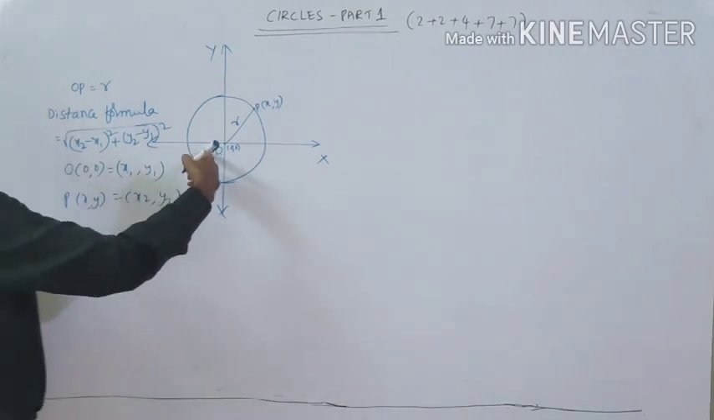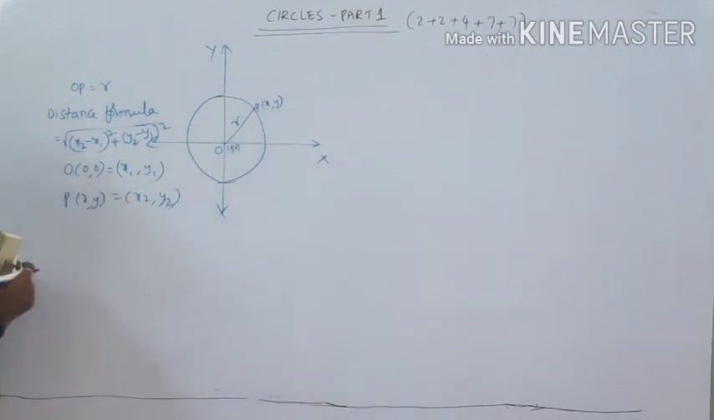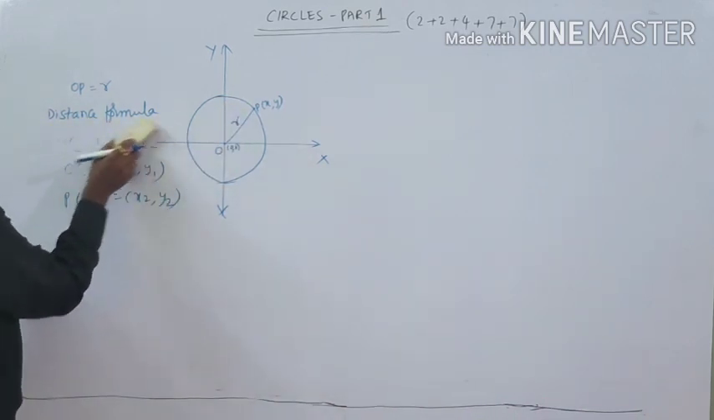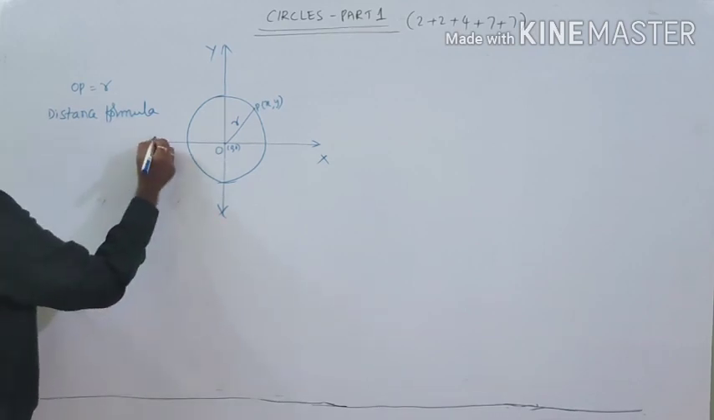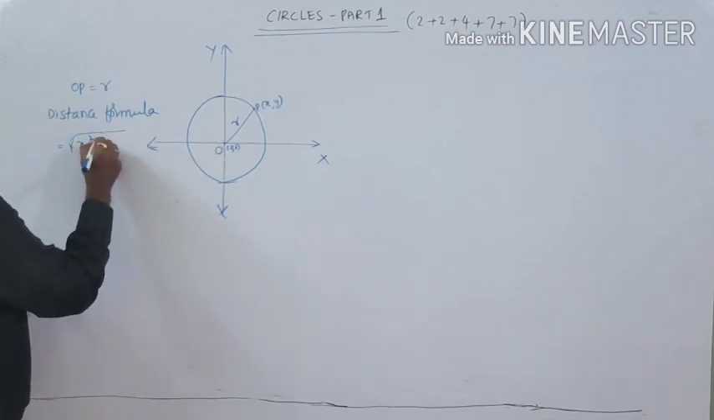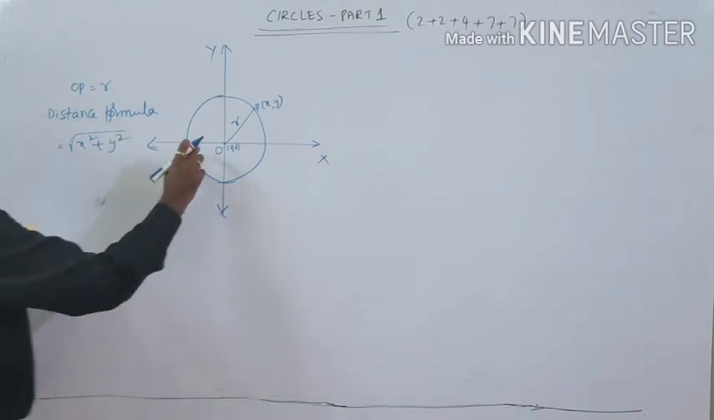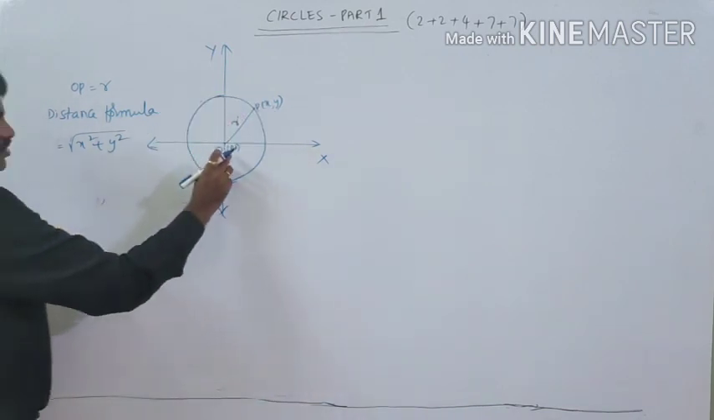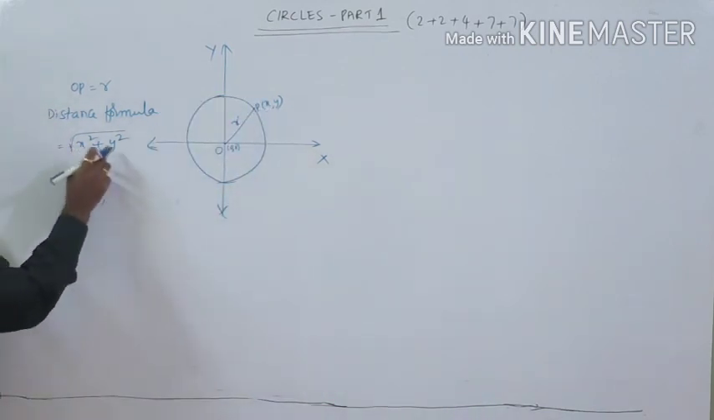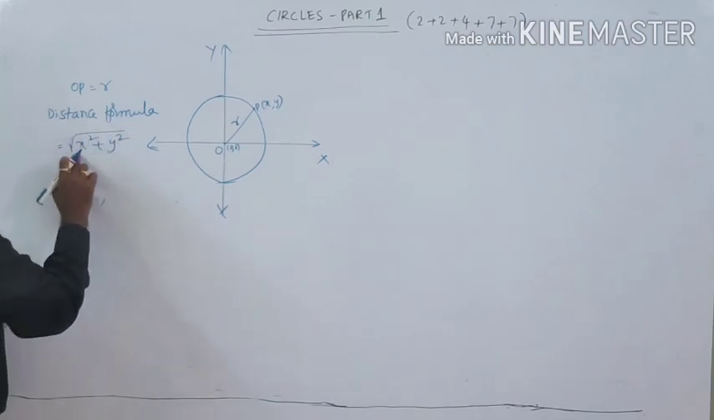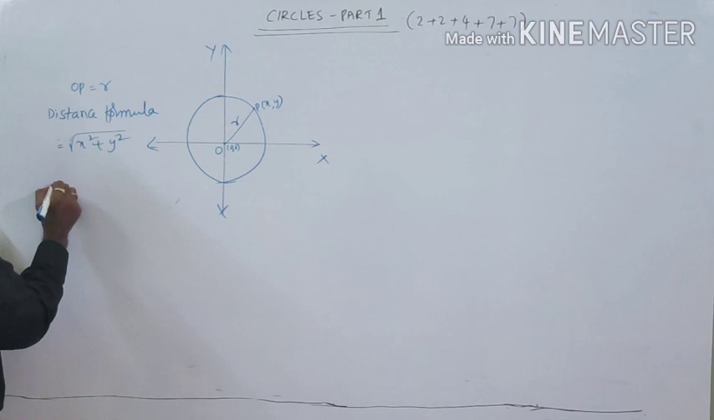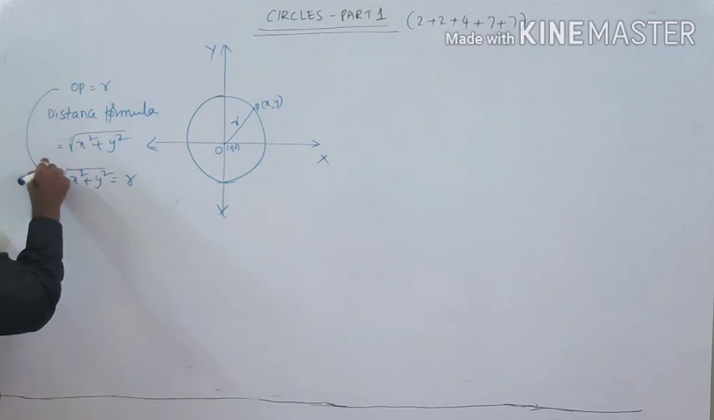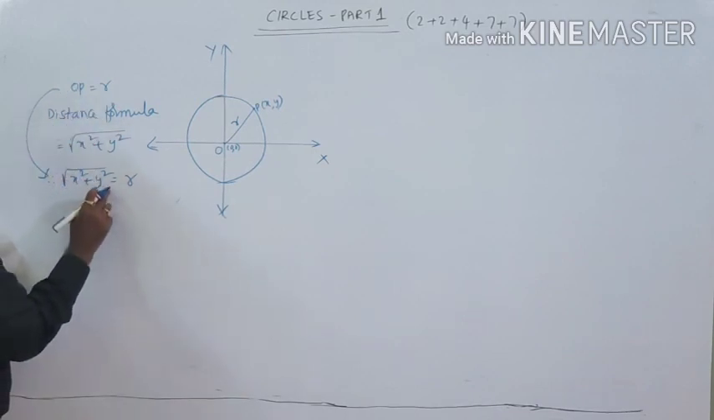Or else we have a direct formula from the origin to any point of the circle. Directly we can write the square root of x square plus y square. From (0, 0) to (x, y), the distance is root of x square plus y square. So root of x square plus y square is equal to r. OP is nothing but root of x square plus y square, equal to r.